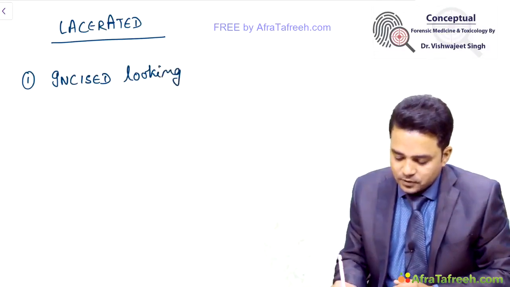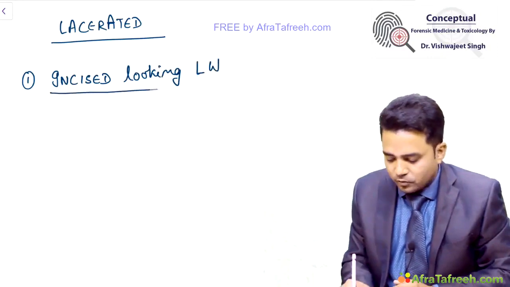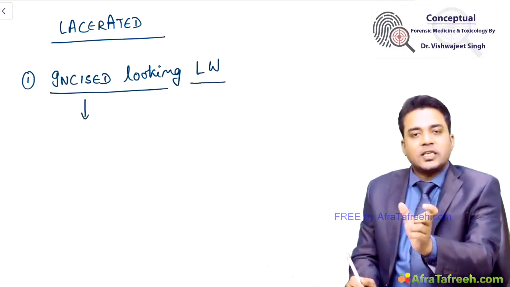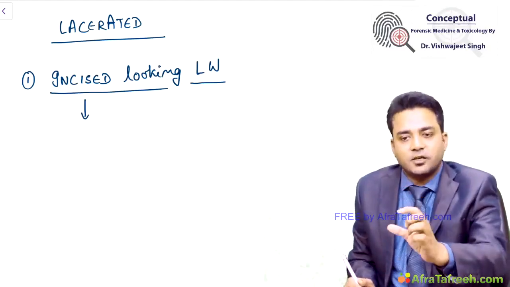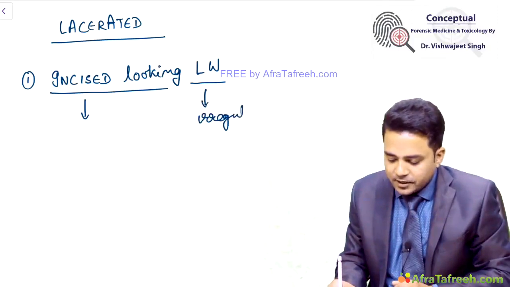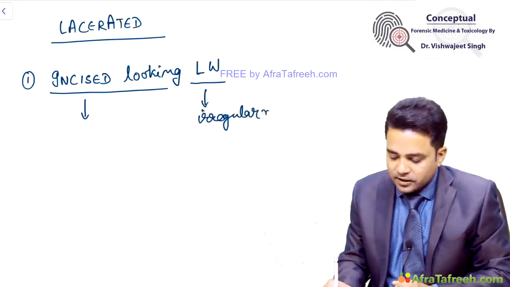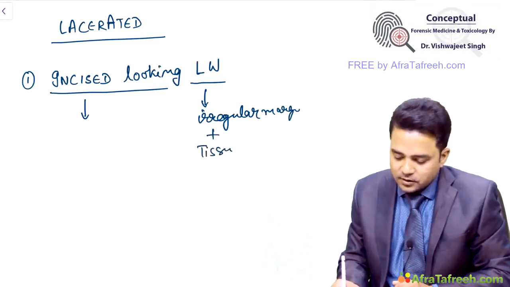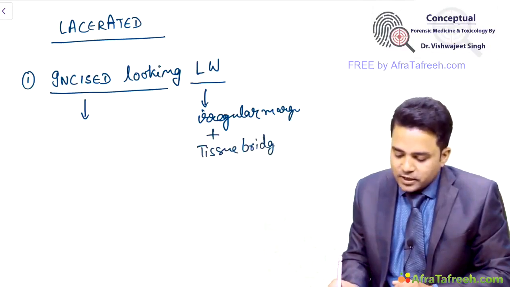What do you mean by this? This means incised looking, the wound is a lacerated wound based on presence of irregular margins and tissue bridges. If there are irregular margins along with tissue bridges, I will mention this wound to be a lacerated wound.